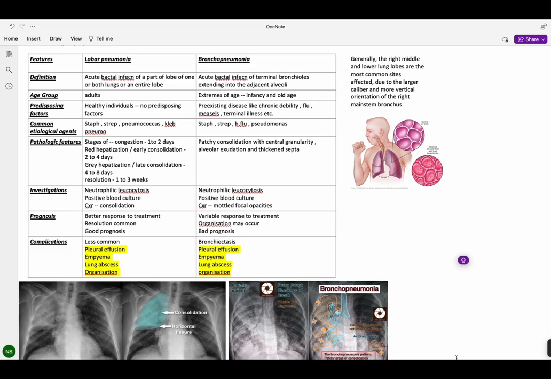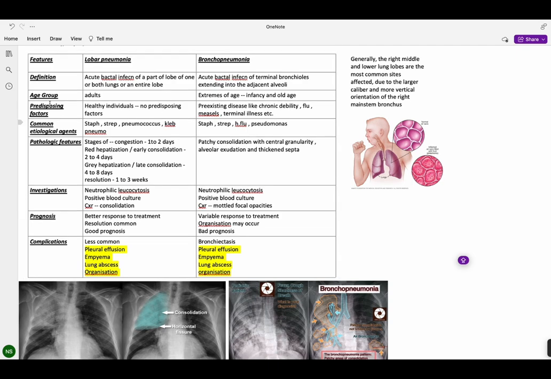In bronchopneumonia, there are no stages as such, but there is patchy consolidation, which means that wherever your terminal bronchioles go, there will be consolidation at that point. That consolidation will show central granularity, that is, there will be granules, alveolar exudation and thickened septa.